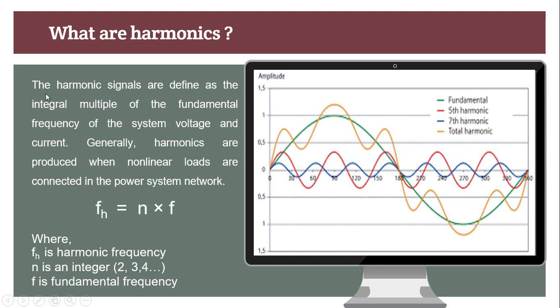What are harmonics? Harmonic signals are defined as integral multiples of the fundamental frequency of the system voltage and current. Generally, harmonics are produced when your system has nonlinear loads in the power system. Now this is the harmonic frequency, which is a multiple of the fundamental frequency. Here n is represented by 2, 3, 4 and so on. n is 1 for the fundamental. So this is the fundamental.